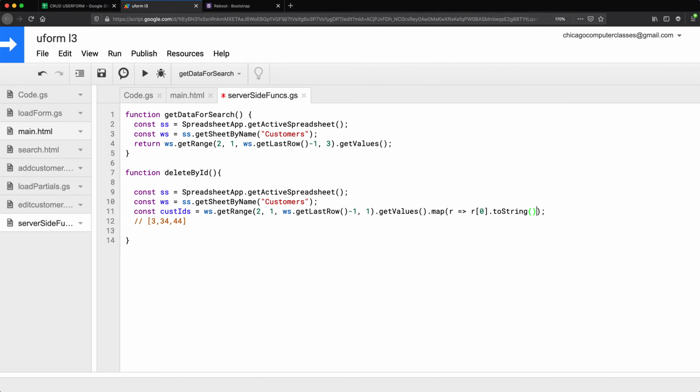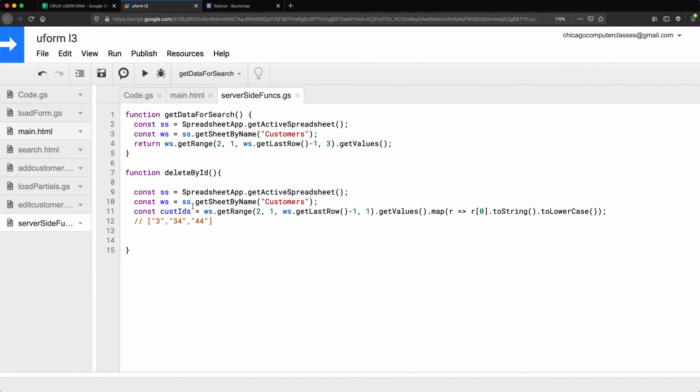Since I'm not going to be using dates for IDs, this should be fine. So I'll do toString. Now we should be looking at something like this. And maybe while we're at it, we'll convert it to lowercase too, just in case we decide to use something other than a number, so that it's not case sensitive. In the case of numbers, that's not going to make any difference.